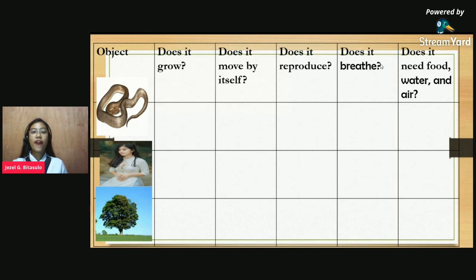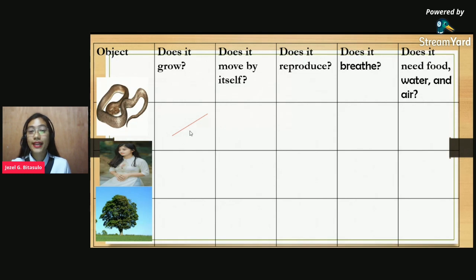Okay, so let's find out, the first picture, the snake. Does a snake grow? Yes, of course. So let's put a check inside this box. We all know that a snake will grow.